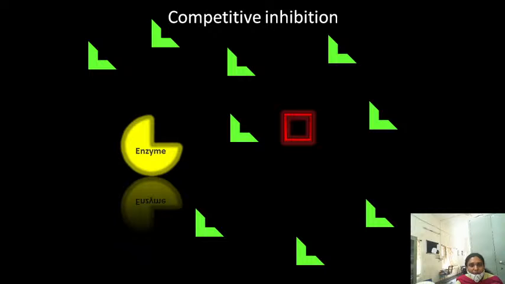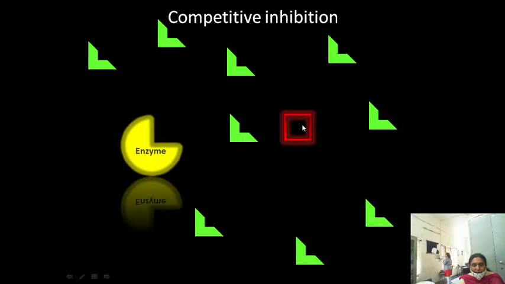The rate of the competitive inhibition depends upon the number of the inhibitors present. If more substrates are there than the inhibitor, the rate of the reaction is normal.